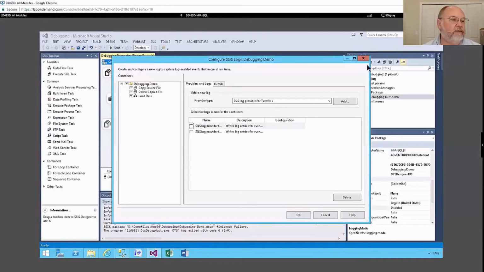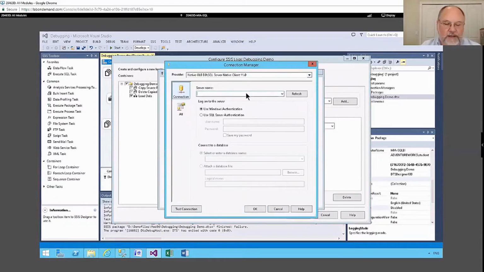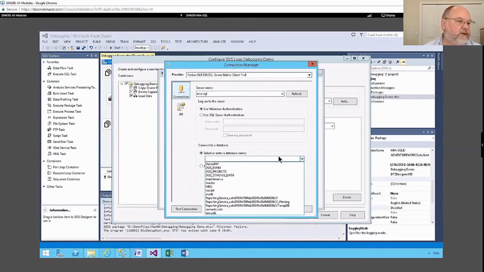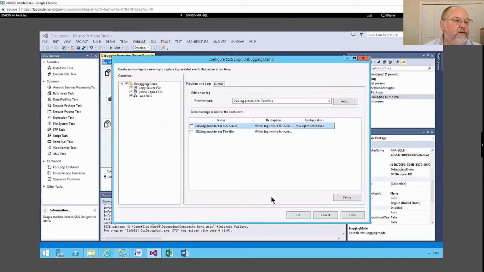So now I can come back here and I've got a log provider for SQL Server. I'm going to configure a connection to it. So I'll create a brand new connection. It's on MIA-SQL, which is the name of the server, and the database is the one I just created, maintenance. I'll test that connection, and it's good. Now notice it's not asking me for a table name. It's going to take care of that for me. It just needs the connection manager.